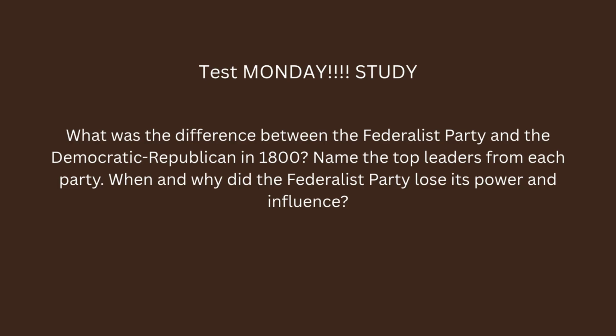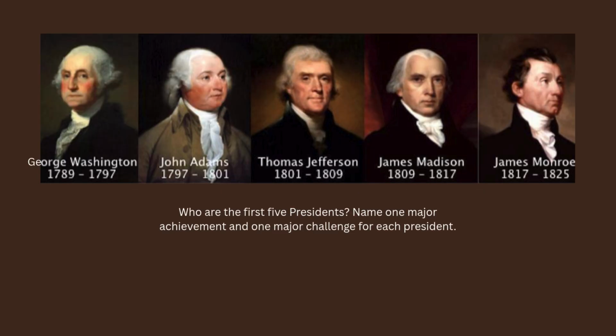And then when and why did the Federalist Party lose its power and influence? It was really in the aftermath of the War of 1812 because the Federalist Party was against the war, and that made them highly unpopular because after the War of 1812, there was a nationalist surge in the country.